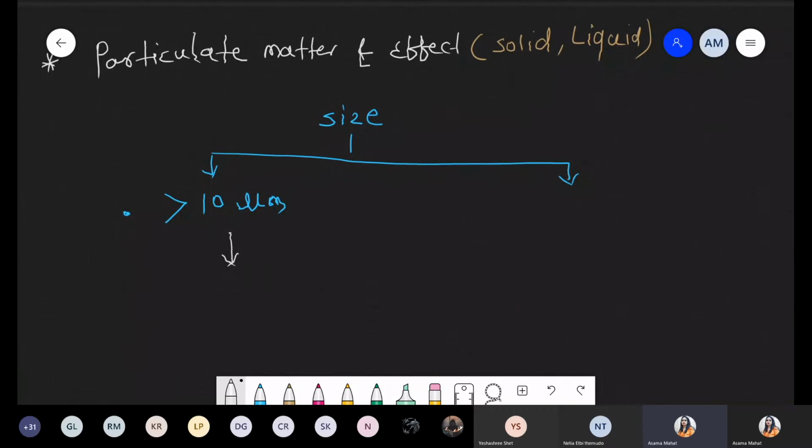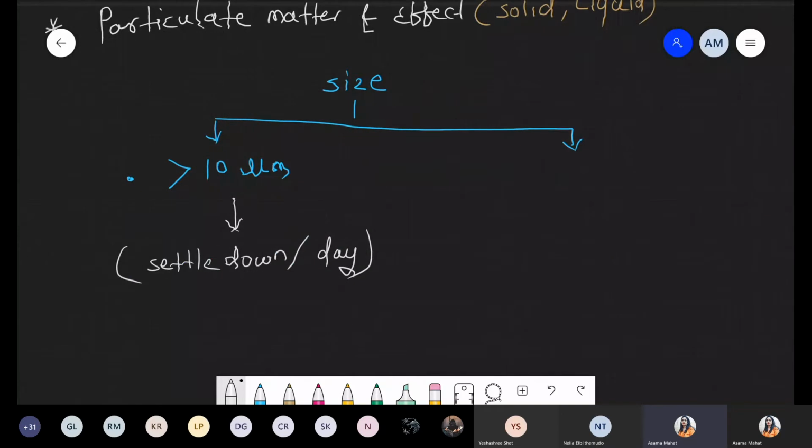And if I talk about the time for settling, it can settle down within 1 day, because the size of that particulate matter is comparatively large. So ultimately they can easily settle down within a single day.